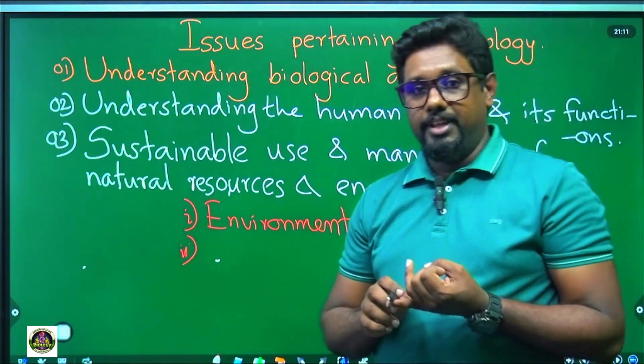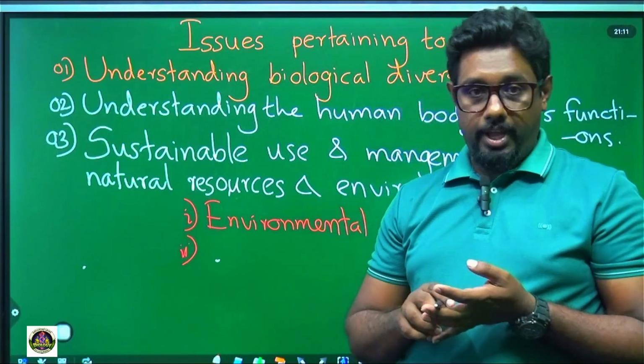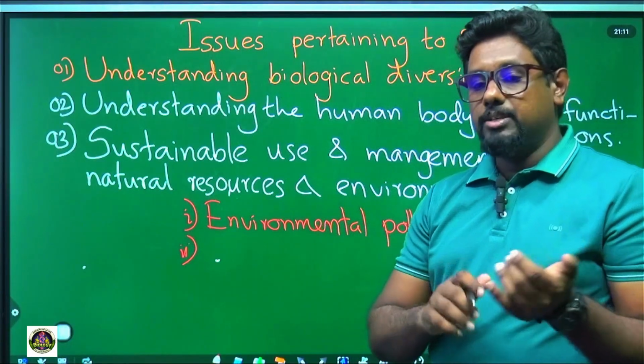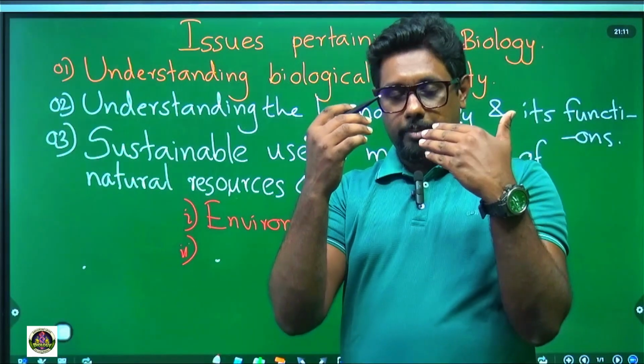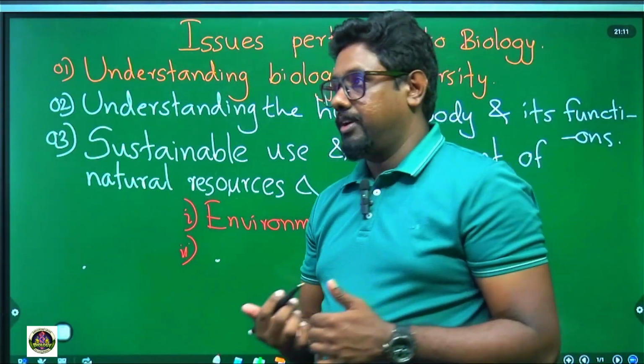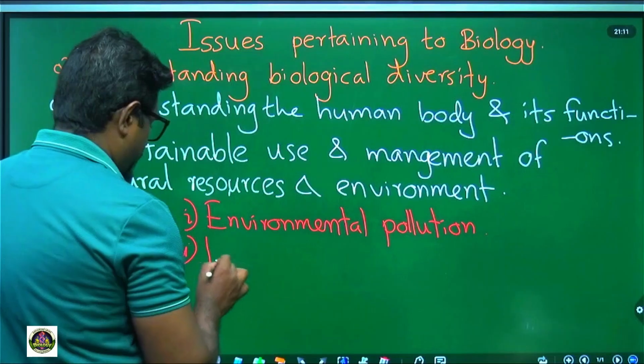Temperature is increasing, then heat sensitive organisms will die. Organisms will die means biodiversity is decreasing. We can say loss of biodiversity.